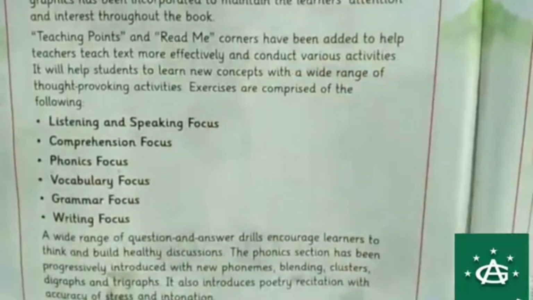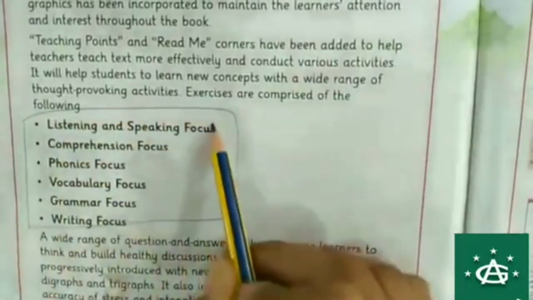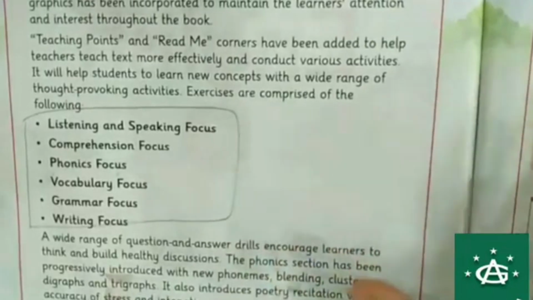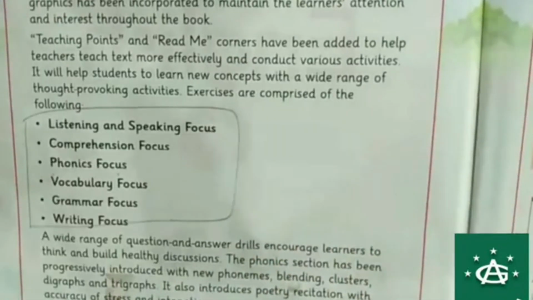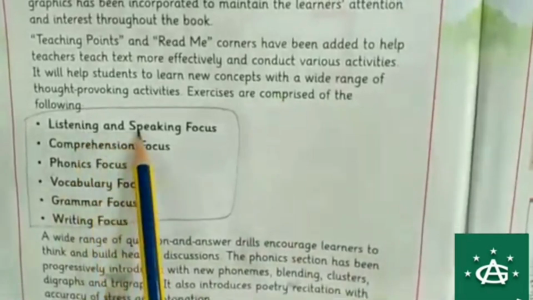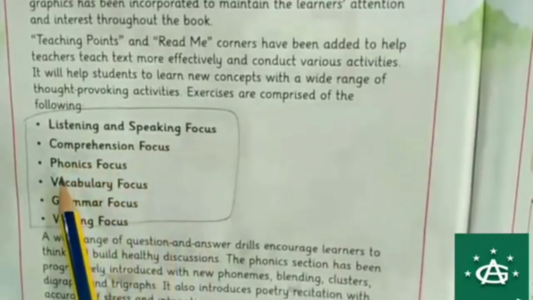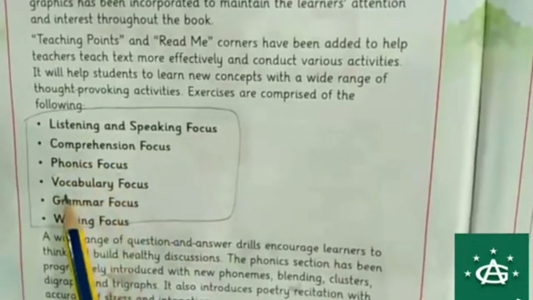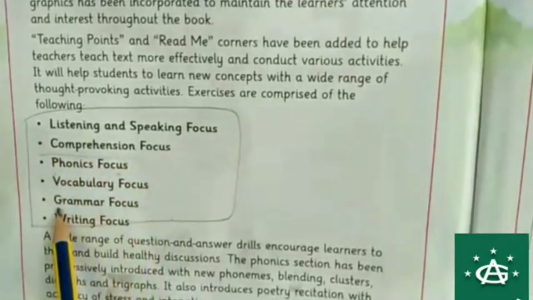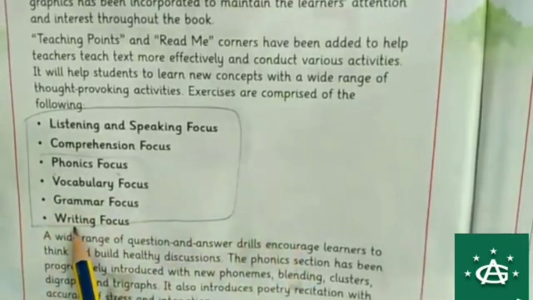The page you can see on your screen is from your book, and I am marking the subtopics of this book. In this book you have these 6 subtopics in each lesson, and in these topics you will learn about different things like listening and speaking focus, comprehension focus, phonics focus, vocabulary focus, grammar focus. These 3 parts, phonics, vocabulary and grammar, will cover at least 2 topics.